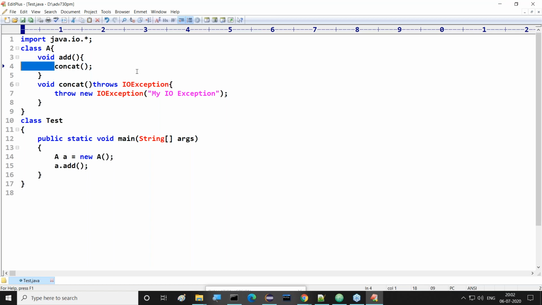But here, my requirement is, I don't want to handle this exception here itself. I want to bypass this exception from the add method to the add method caller.